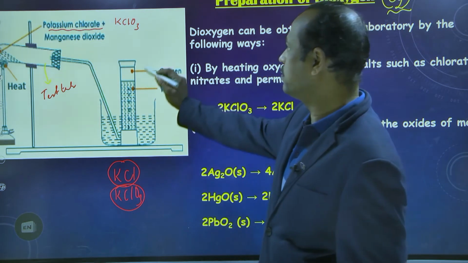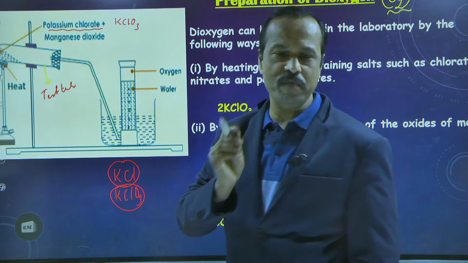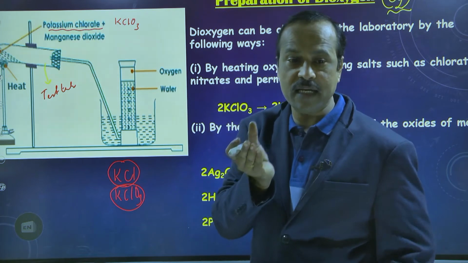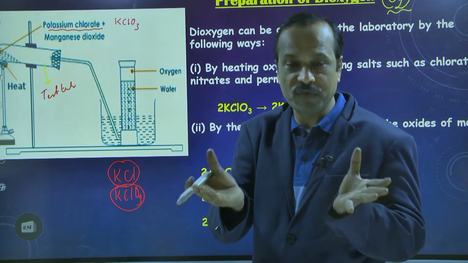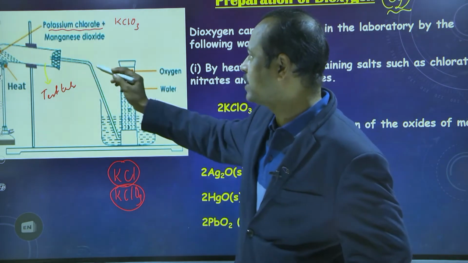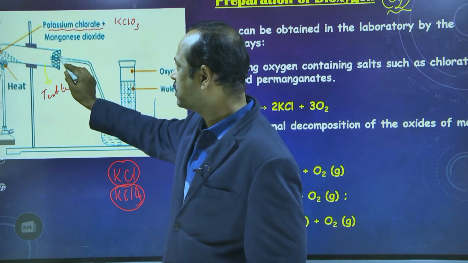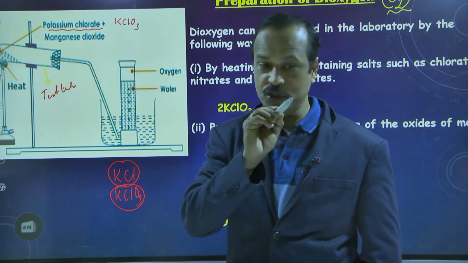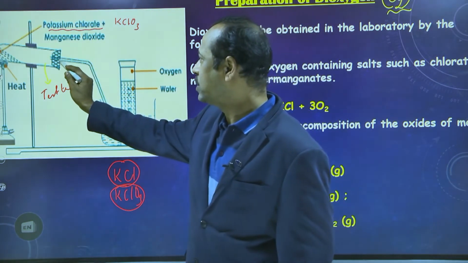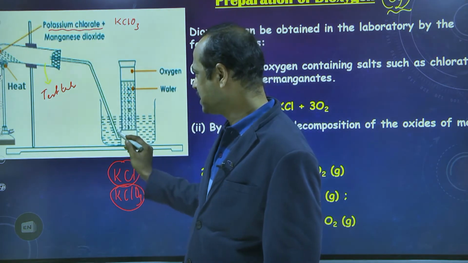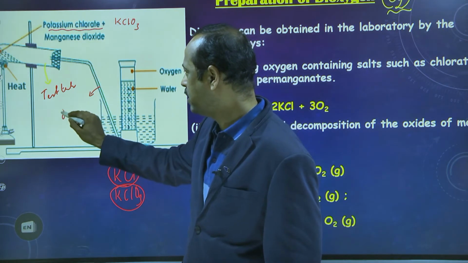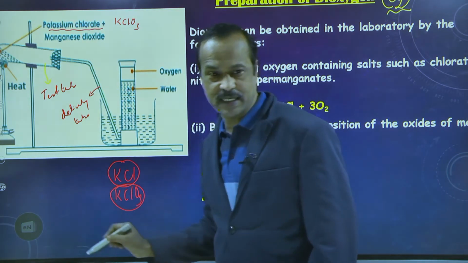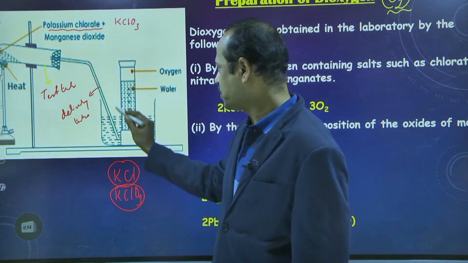So this is the potassium chlorate, and we add a little amount of manganese dioxide. The manganese dioxide just acts like a catalyst. Catalyst means what? Which promotes the rate of reaction. Now the test tube is closed with a one-holed rubber stopper, and in that one hole we insert the delivery tube. This is called the delivery tube.